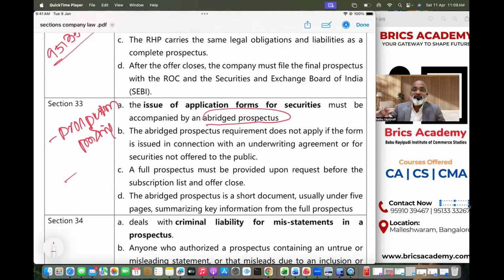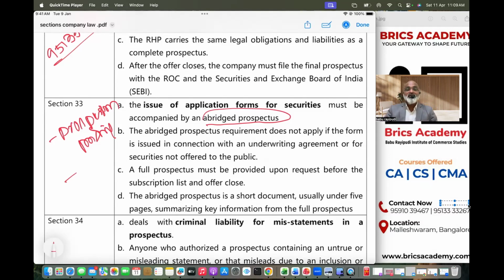So it is expensive. What if later on investors did not invest? They just saw the prospectus, they did not invest. So companies have a complaint that when we issue prospectus in full length, it is very costly and sometimes investors may not come back and invest. Just like a school issued a brochure, so many parents have bought the brochure, but many parents did not come back and join. If it is given for free, then it is cost. That's why most of the schools and colleges usually charge for the brochure, right? Understood? But now what is the solution?